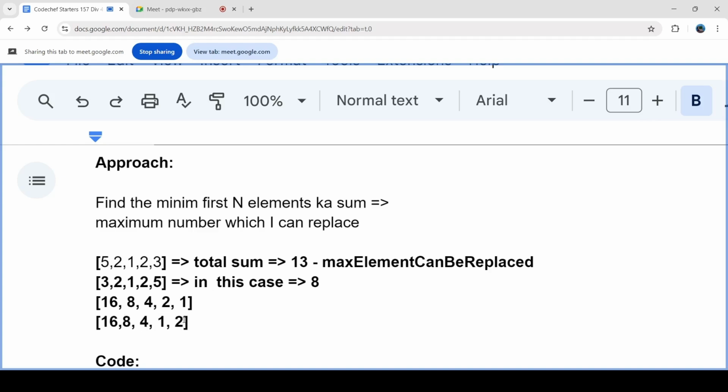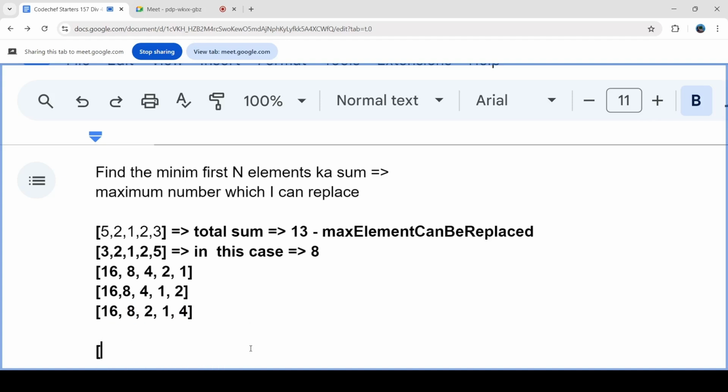Now again, I can swap this 2 with 4, because now 8 and 16 cannot be swapped, because this is more than 2 into 2, which is 4. So I can replace 4. So you can see that it is completely possible that I don't get the answer in the first go, right? 2, 1, and then 4. And then again, for 4, I have to repeat it with 8. And then for 8, I need to repeat it with 16.